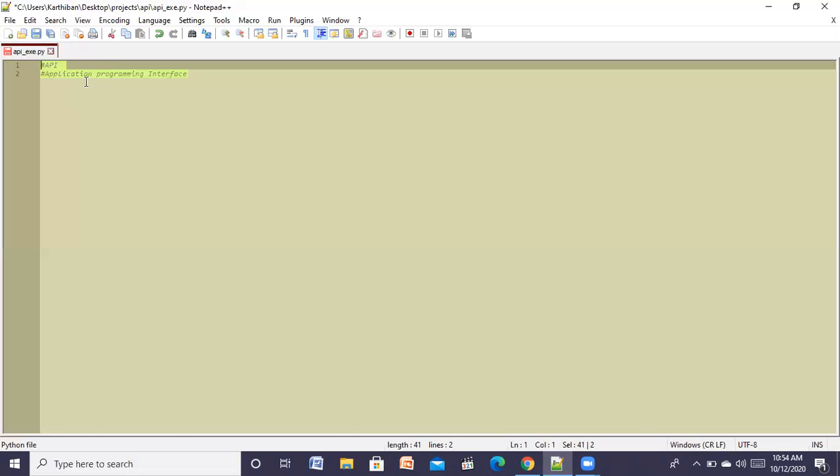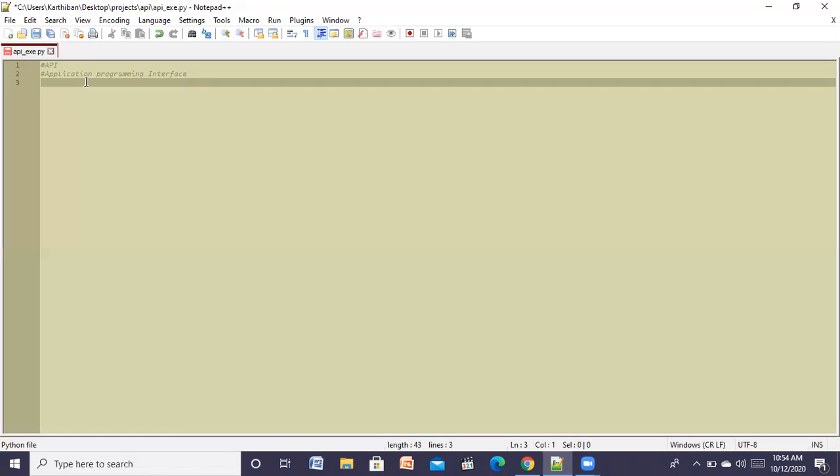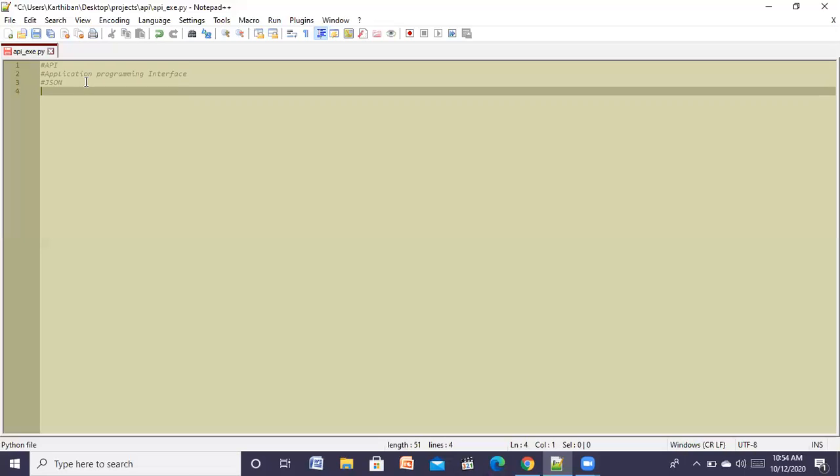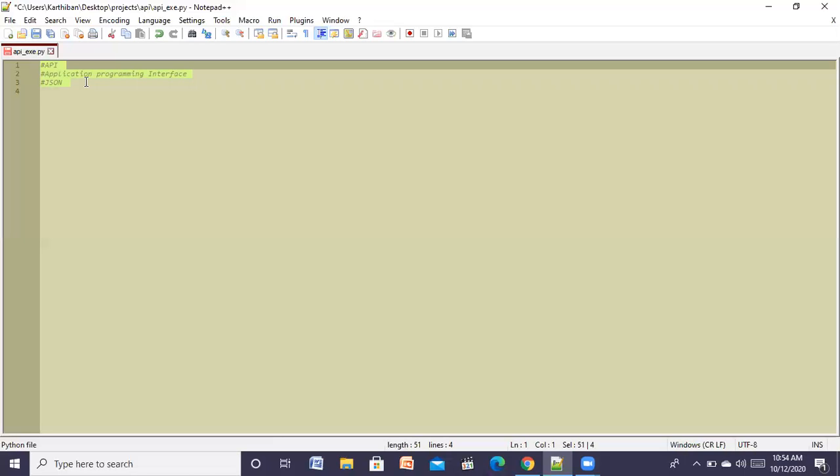The response an API returns is in the form of text called JSON. When you request something, you will get some response, right? That response is in the form of JSON. I have written here, JSON means JavaScript Object Notation.